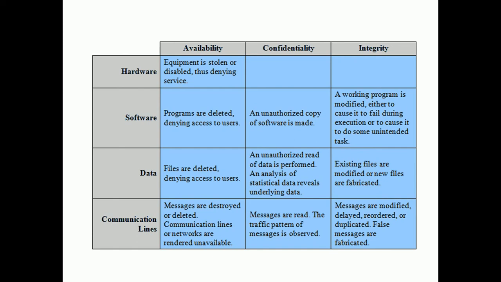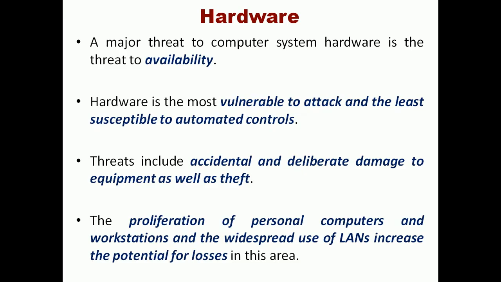Likewise, it defines the complete relationship between the various components of the computer system and its services. Hardware is mainly about availability. Hardware is the most vulnerable component to attack, and we need automated control for this component.